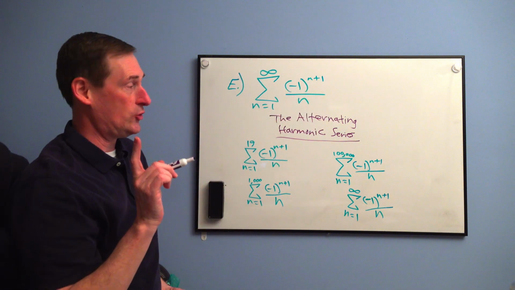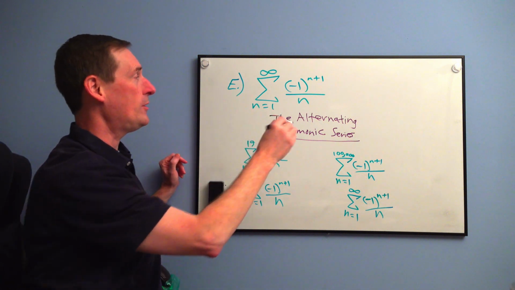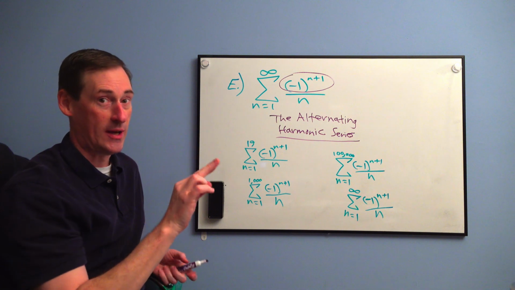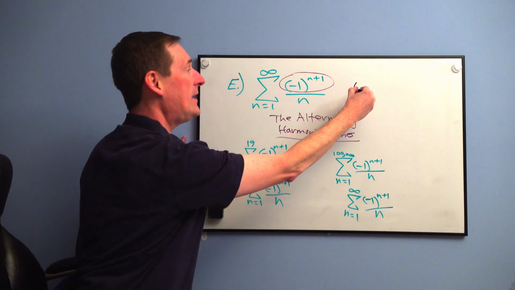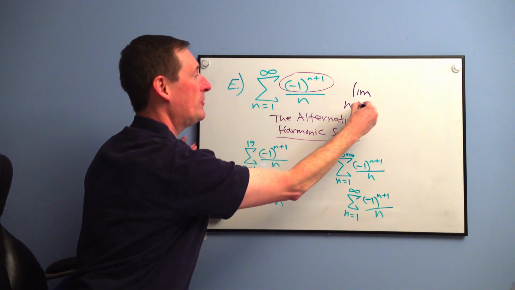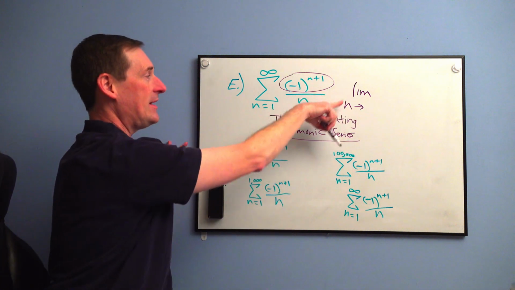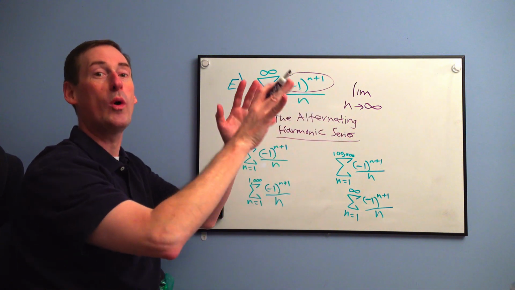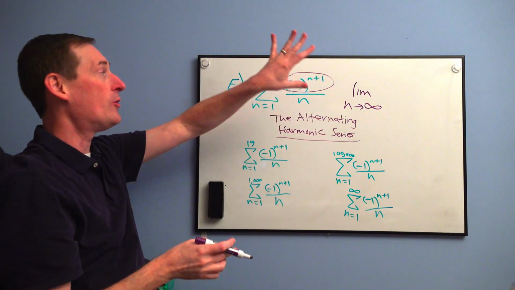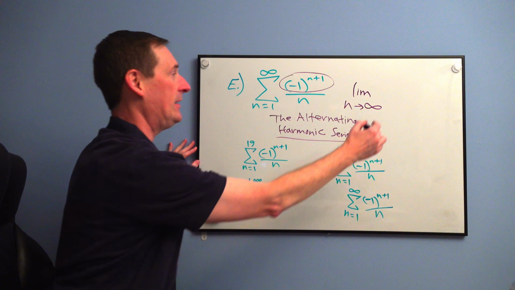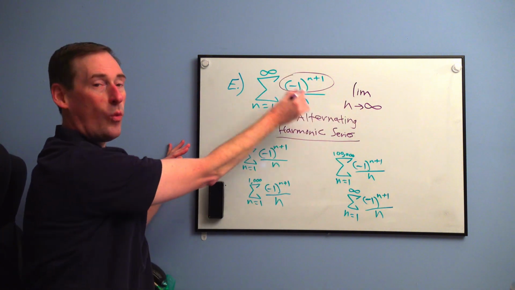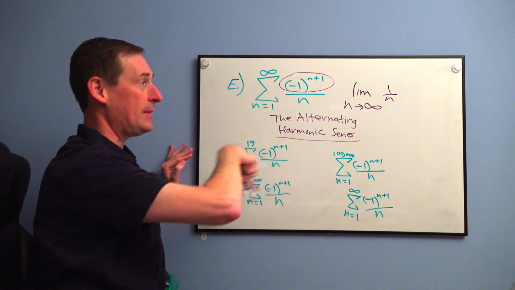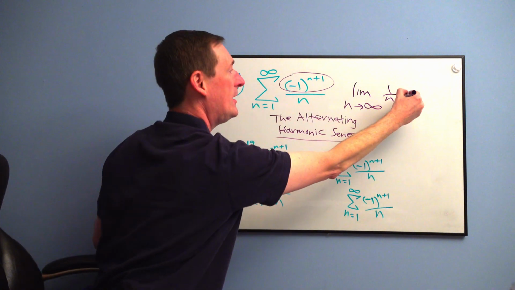So let me tell you this. You are allowed to remove the oscillator that is simply changing the signs. And by the alternating series test discovered by Leibniz, you are allowed to say the limit as n approaches infinity and only apply that to what we call b sub n. The rest of it that's not the oscillator, which is what? What's the rest of it? Isn't it 1 over n? You see it?